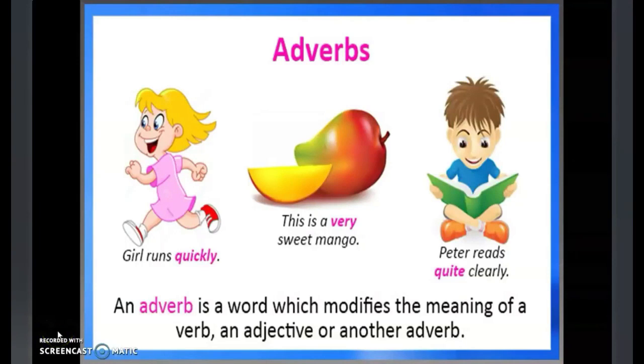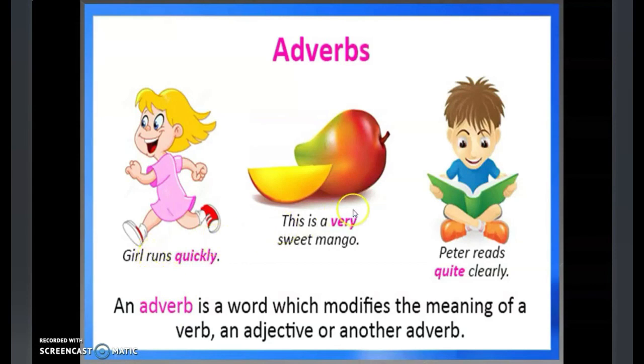The next part of speech is adverb. Adverbs are words that change the meaning of a verb, adjective, or another adverb. For example, in the first picture of a girl, the description tells us that the girl runs quickly. The word runs is a verb because it is an action word, and the word quickly is an adverb because it tells us how the girl is running.